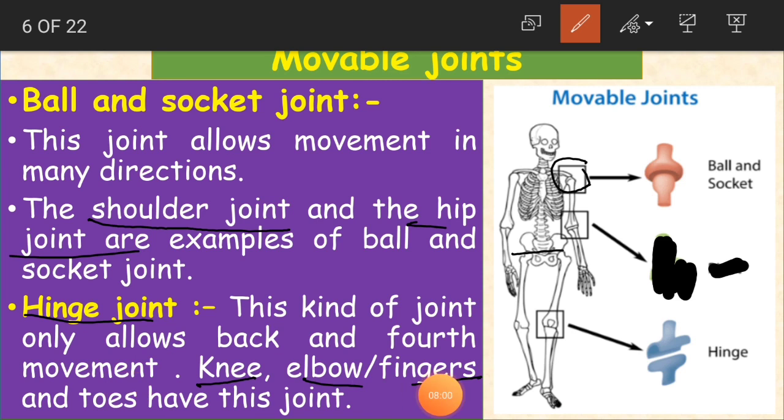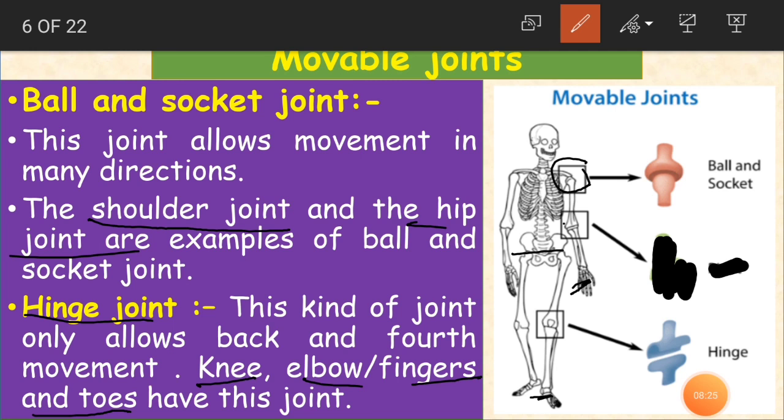Children, fingers and toes have hinge joints. If you see here, knee, elbow, fingers and toes. This hinge joint has only one particular movement, that is back and forth movement.